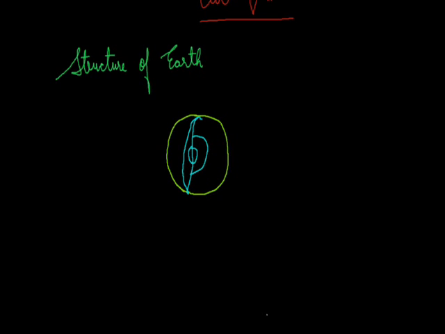While discussing the structure of earth, we all have seen a boiled egg. In a boiled egg, we have different regions in it. One part is yellow, other is green, other is white. So we have different regions. The structure of earth is also like a boiled egg, and it is a uniform solid.